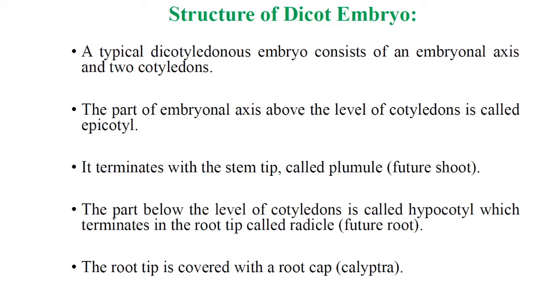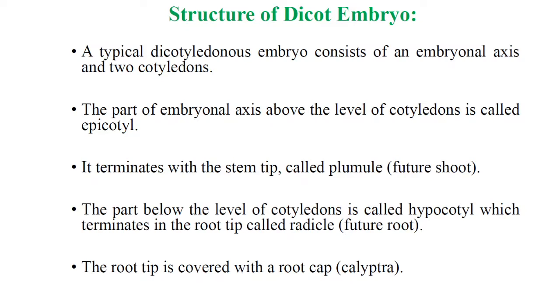When we consider the structure of the dicot embryo, we will simply define it. A typical dicotyledonous embryo consists of an embryonic axis with two cotyledons. That is the distinguishing feature of the dicot embryo: simply the embryonic axis with two cotyledons. That is the first important feature of this dicot embryo.